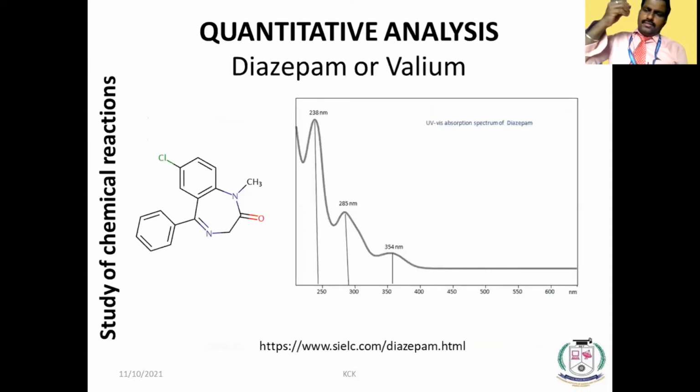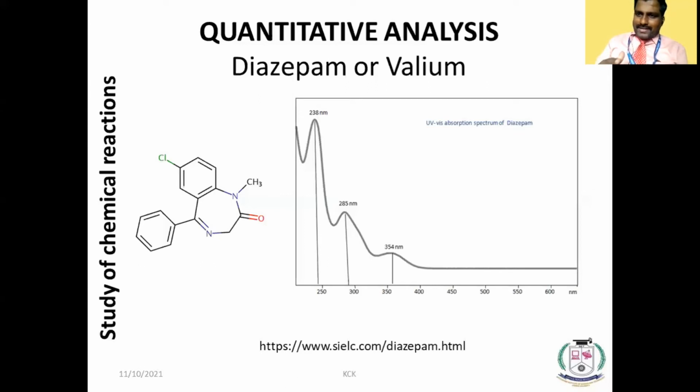See the diazepam, Valium. It is a casual name of a pharmaceutical molecule. Quantitatively, we can even estimate the amount of pharmaceutical molecules present in the samples. Let us see, this is the structure of Valium, and Valium will give three peaks: one at 238, 285, and 354.